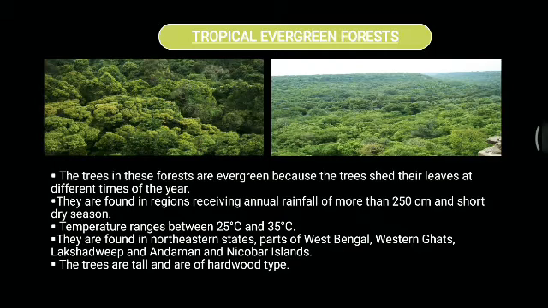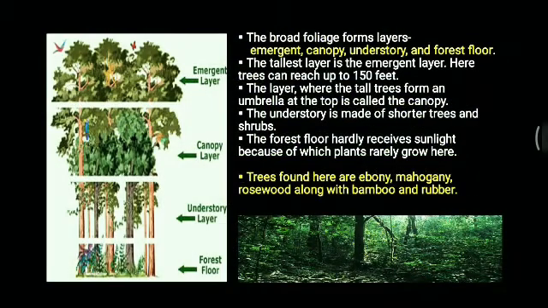The trees of the tropical evergreen forest are tall and are of hardwood type, and the broad foliage forms different layers. Which are the layers? That is emergent, canopy, understory and the forest floor.